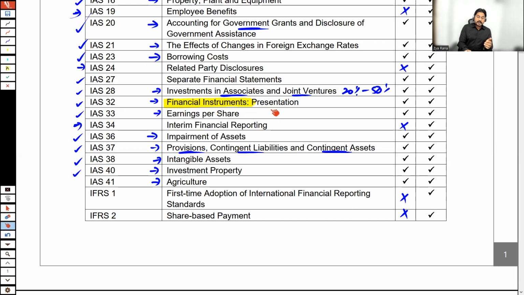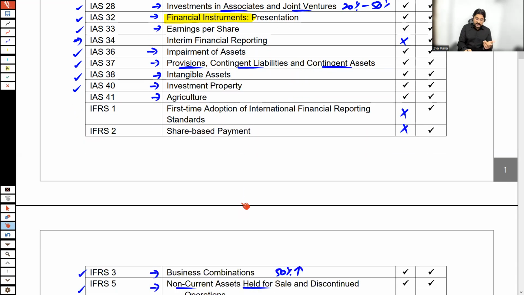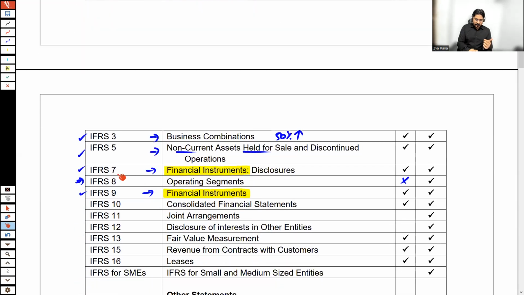IAS 32 tells about how to present these financial instruments in the financial statements. IFRS 7 tells about how to disclose these financial instruments in the financial statements. And IFRS 9 tells about the accounting for financial instruments.